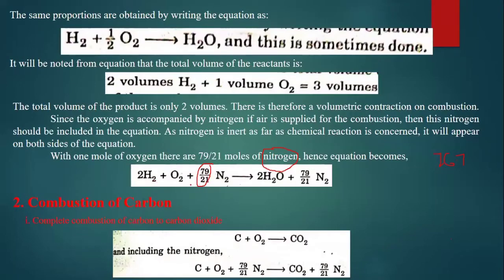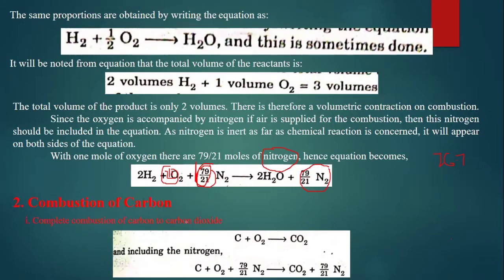So 2H2 plus O2, and this amount of nitrogen is 79 by 21. Why? Because here we are going to have this 21 of oxygen. By volume we are going to take this side, so it will become 79 by 21 of nitrogen. That means of all air we are going to have 79 moles of nitrogen. So 79 by 21 nitrogen gives rise to 2H2O. For that we are going to add the constant of nitrogen also, so on the product side also we are going to have 79 by 21 moles of nitrogen.